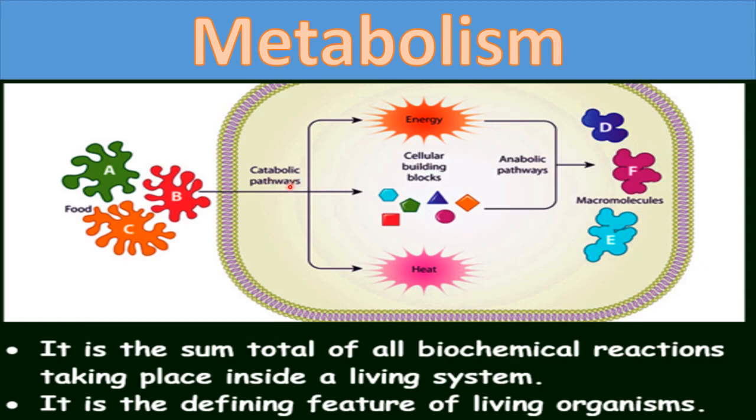So these reactions, catabolic and anabolic, occur only in a living organism. No non-living thing shows such types of catabolic or anabolic pathways. Means metabolism is not present in non-living things. It is present only in living things. So we can say that metabolism is the defining feature of living organisms. So you have got the first defining feature of the living organisms, and what is that? Metabolism.